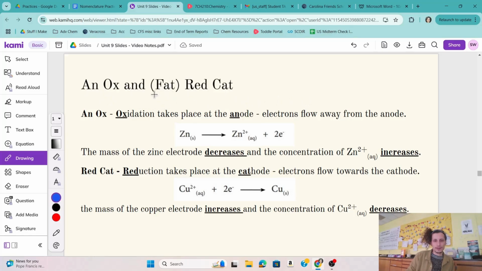I don't know why I wrote the word fat there. Fat red cat. Anyways, the anode is where oxidation takes place. The cathode is where reduction takes place. An ox and a red cat.